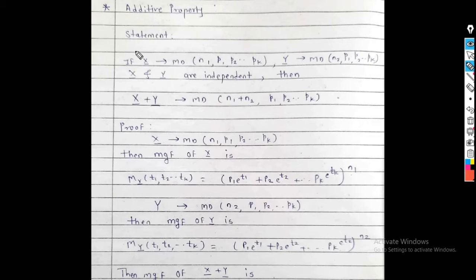And the statement is, if vector x, that is x1, x2, xk, follows multinomial distribution with parameter n1, p1, p2, pk, and another vector y, which contains y1, y2, up to yk values, follows multinomial distribution with parameter n2, p1, p2, pk, and let vector x and vector y are independent, then addition of these two vectors, that is vector x plus vector y, follows multinomial distribution with parameter n1 plus n2, p1, p2, up to pk.